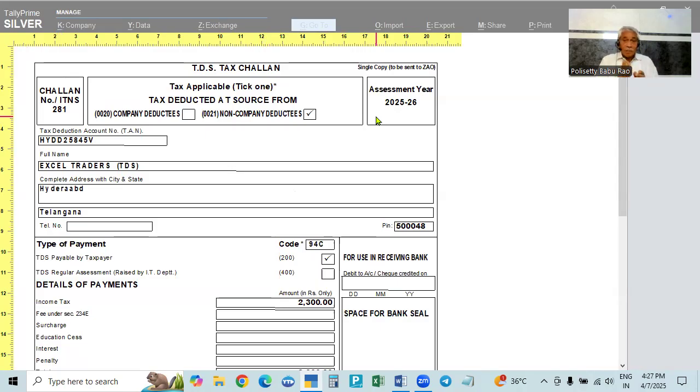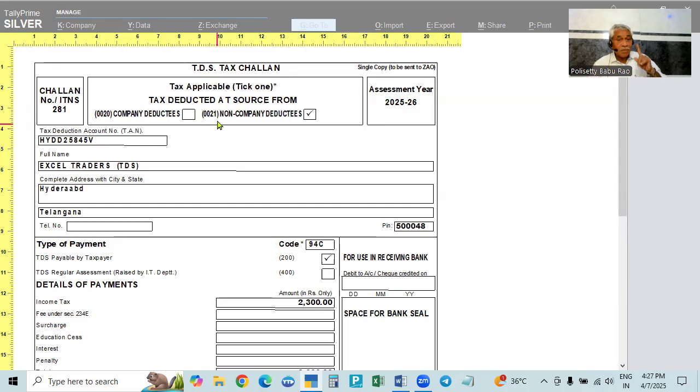For the payment, the accounting year or financial year, tax will be calculated in the next year. All the payments made this month, advance tax, TDS, everything will be accounted when you are filing the return in the next year. So that's called the assessment year, and 25-26 will be taken here. This is 24-25 financial year, and the assessment year is 25-26.